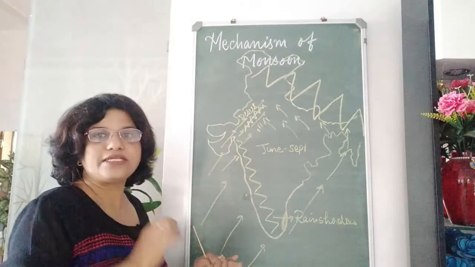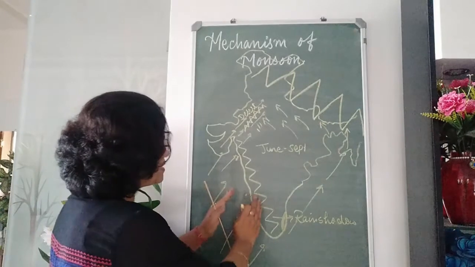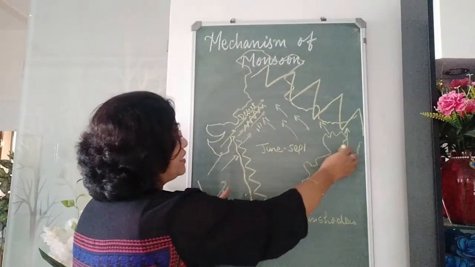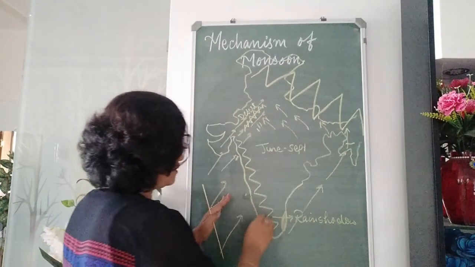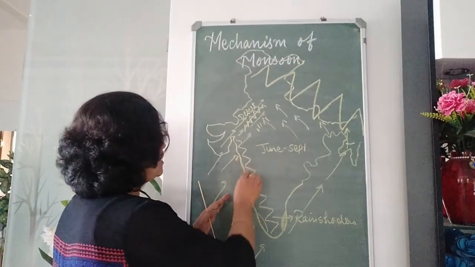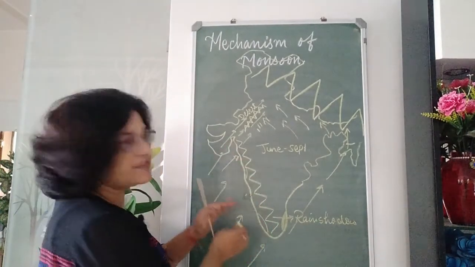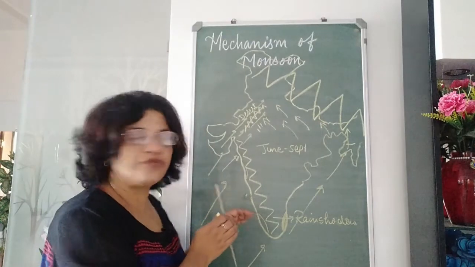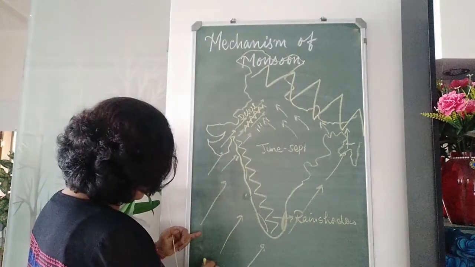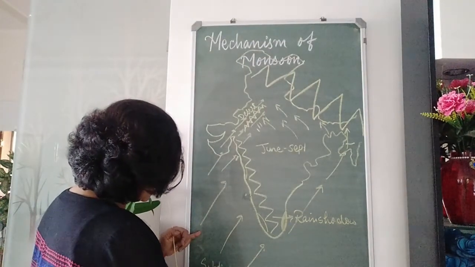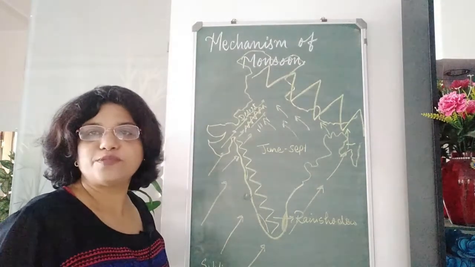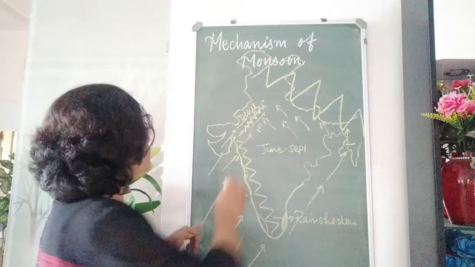Another thing we need to understand, that the areas that receive rainfall first in the beginning, like here we have Meghalaya, like here we have Kerala, we have Mumbai, these areas receive the maximum amount of rainfall. Because these winds are blowing from the southwest direction, they are known as the southwest monsoon winds.